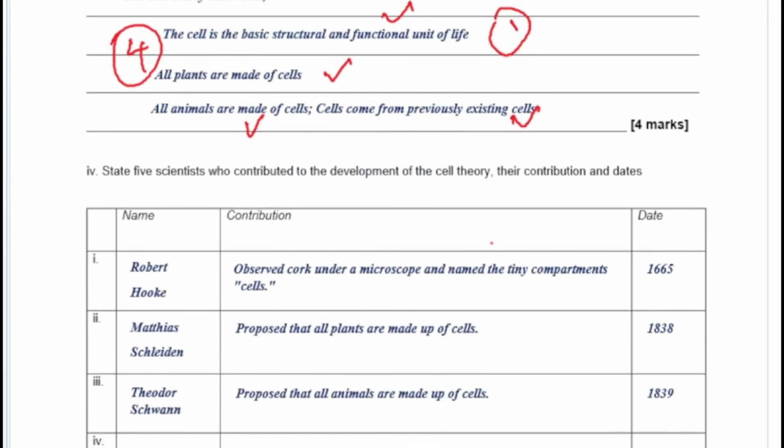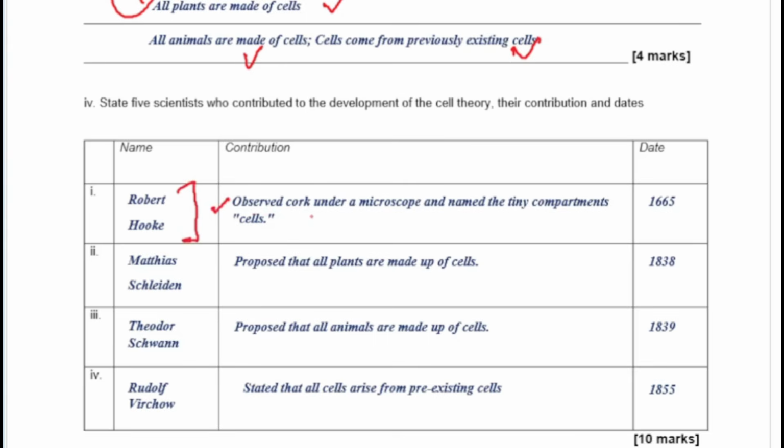Now, these are the dates you need to pay attention to. Okay, so this particular document has been very, very detailed. We took our time to make sure that if they bring in any question on cells, you should be able to squash it and get all the marks allotted for the question. Now, Robert Hooke was the first person. He observed thin slices of cork under a microscope, and he named its tiny compartments as cells. Basically, he was a monk actually, and that was in 1665.